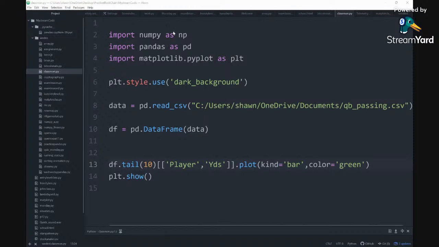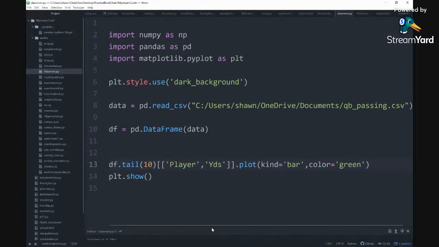Also, there are a whole lot of yards right here, and it's based on numbers. So I see this statistical data is kind of off here. But let me show you this graph first.